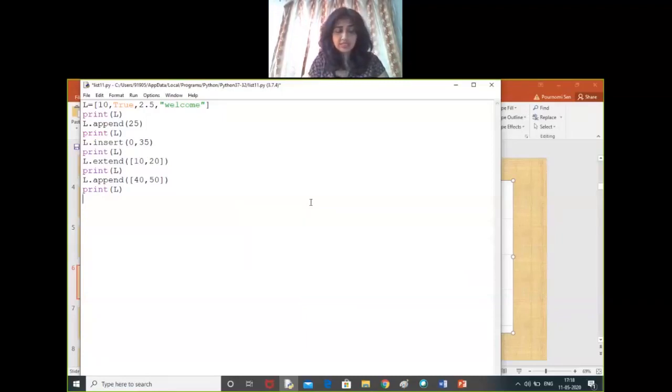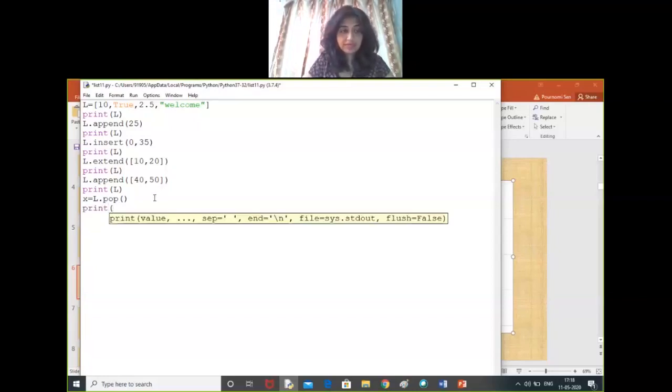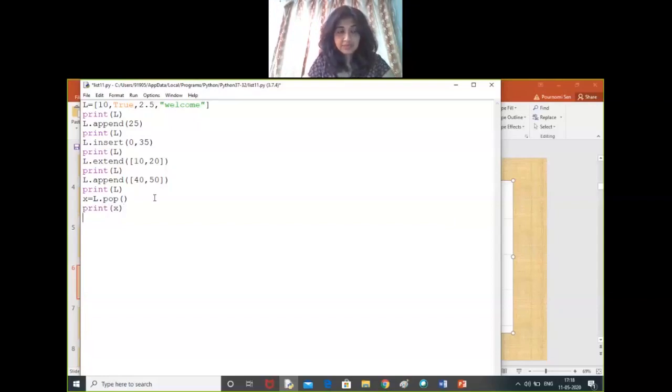So we are just using pop function. So we are using x equals L dot pop. If we do not provide anything within the round brackets of pop function, by default it removes the last element. So just let's print the value of x and let's print the list.